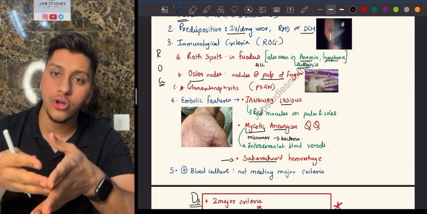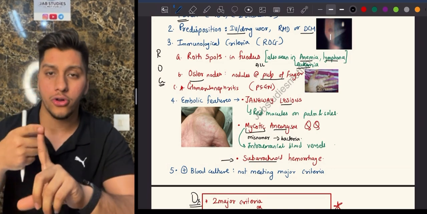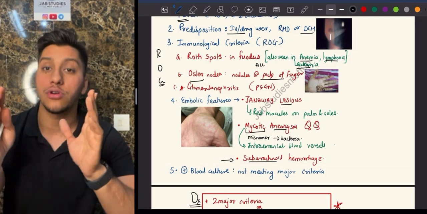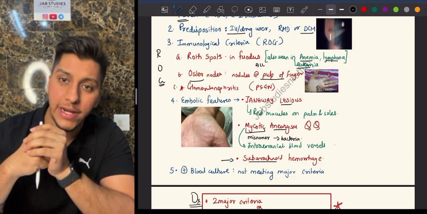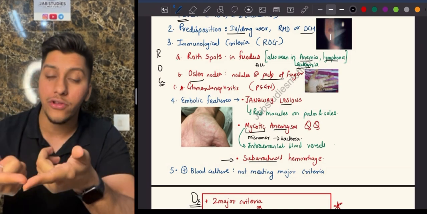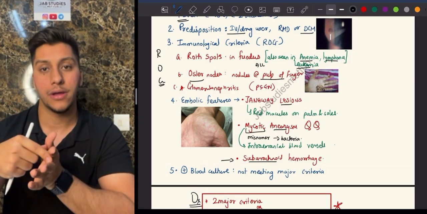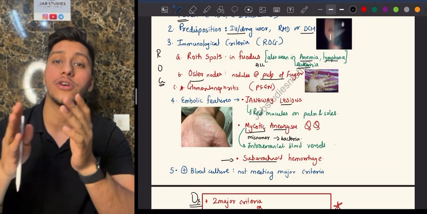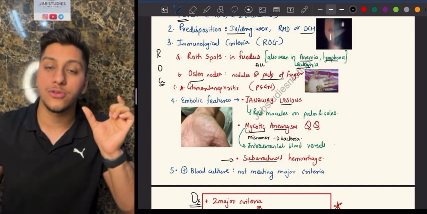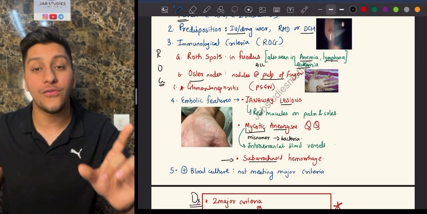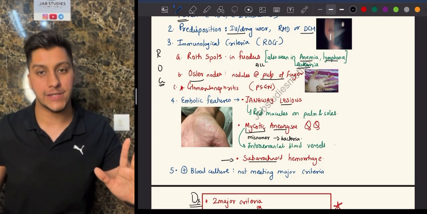If you see immunological factors, remember ROG: Roth spots, Osler nodes, and G stands for glomerulonephritis. Embolic features, red macules over here, that is going to be Janeway lesions. If you talk about mycotic aneurysms also, and subarachnoid hemorrhage. Along with that, blood culture, which here does not mean the major criteria. These are the minor criteria. So what is this criteria known as? This is known as Duke criteria. Duke's criteria is for infective endocarditis.